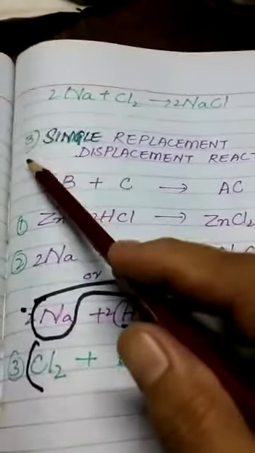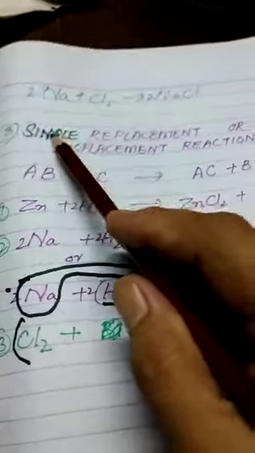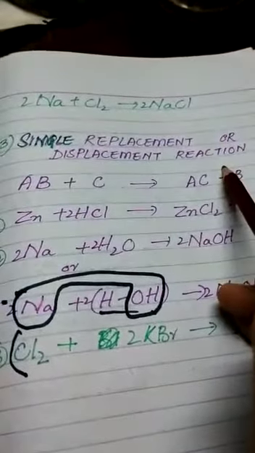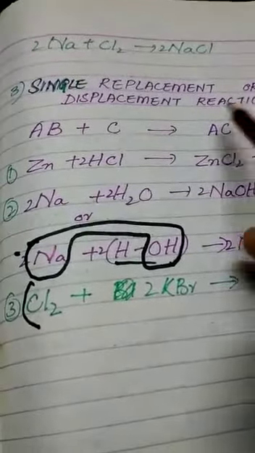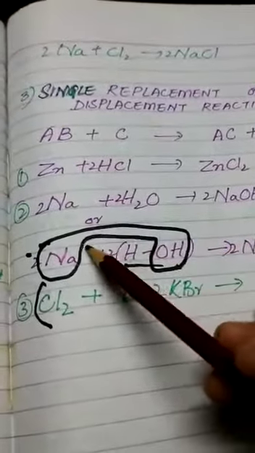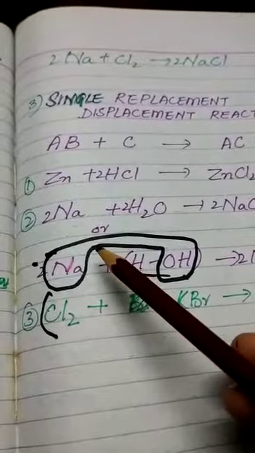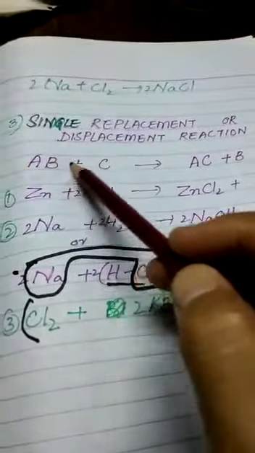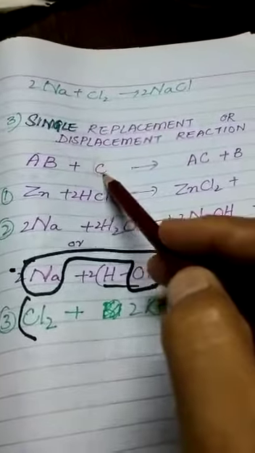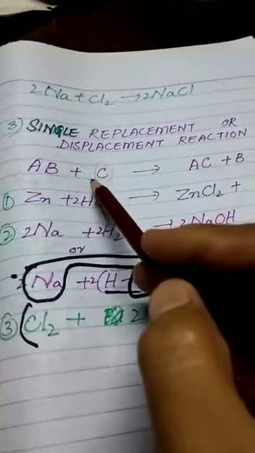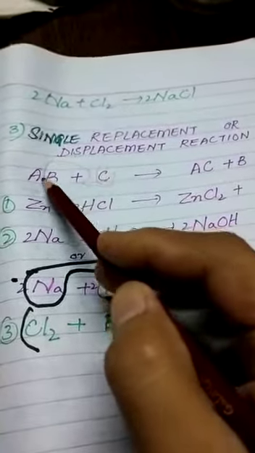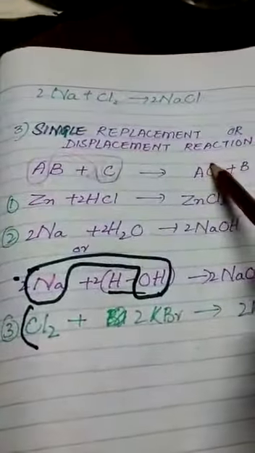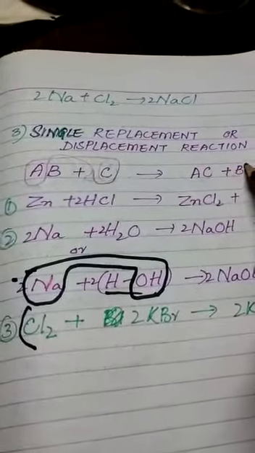Now the third type of chemical reaction is a single replacement or single displacement reaction. In this reaction, one atom or group of atoms of a compound is replaced by another atom or group of atoms. For example, AB is a compound. When it reacts with C, C replaces B and forms a bond with A, and a new compound is formed, that is AC, and B is replaced.